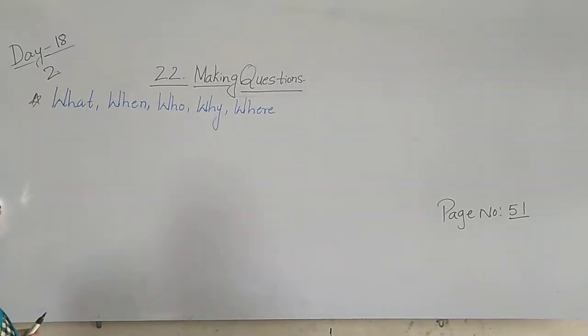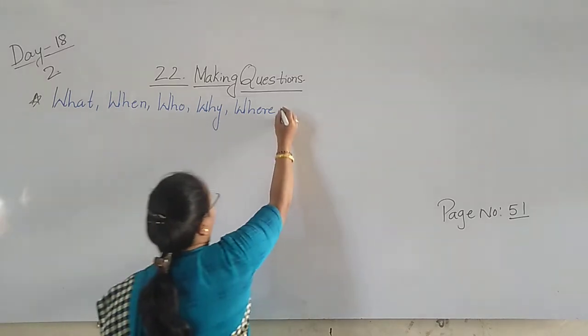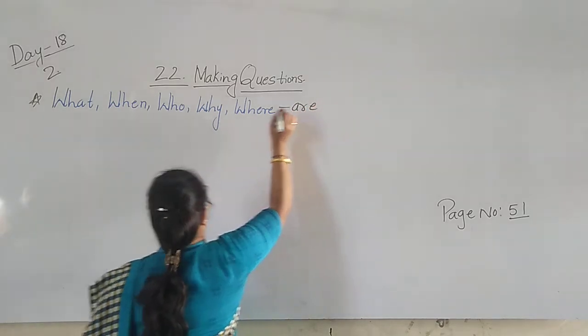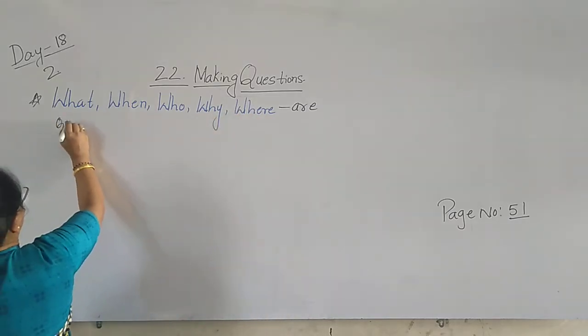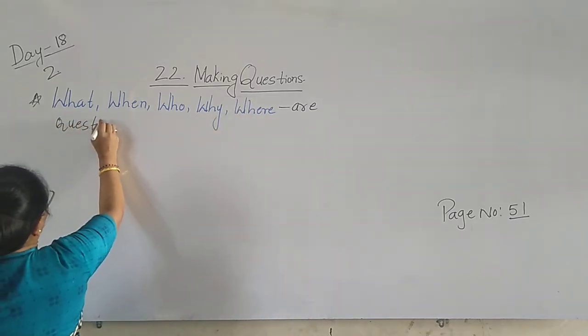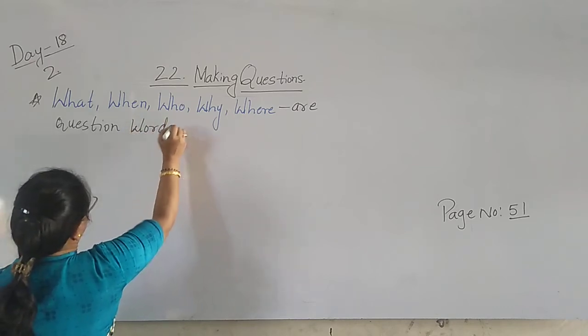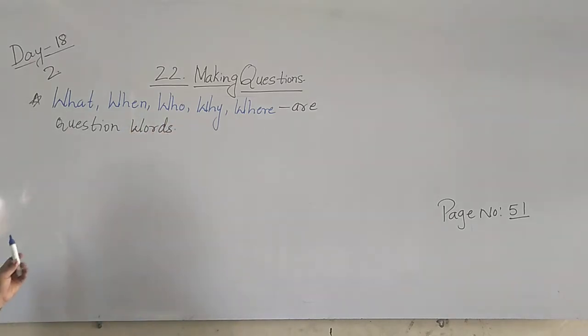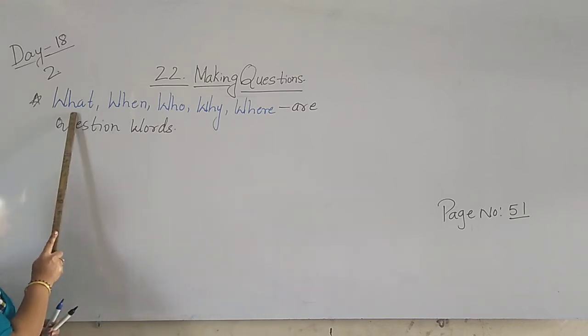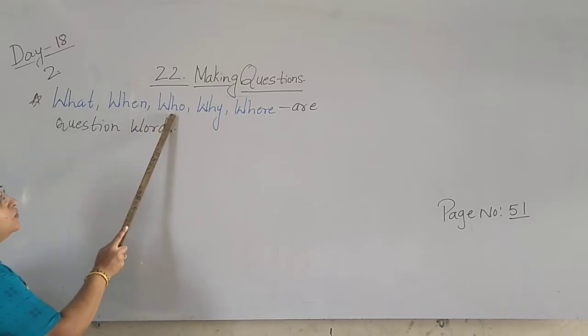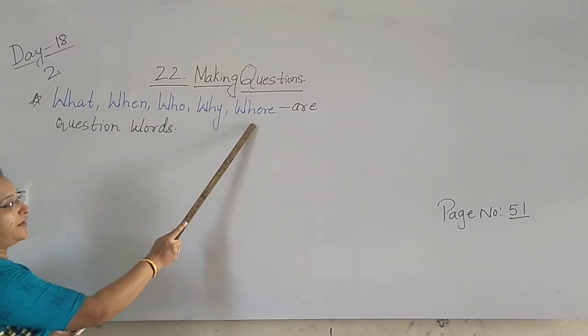What, who, where, when, why. These are called question words.